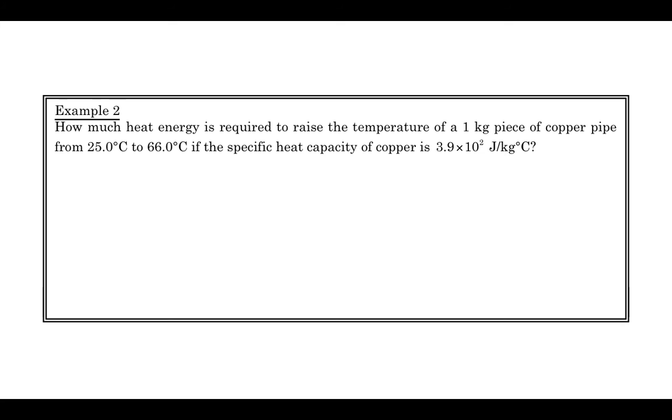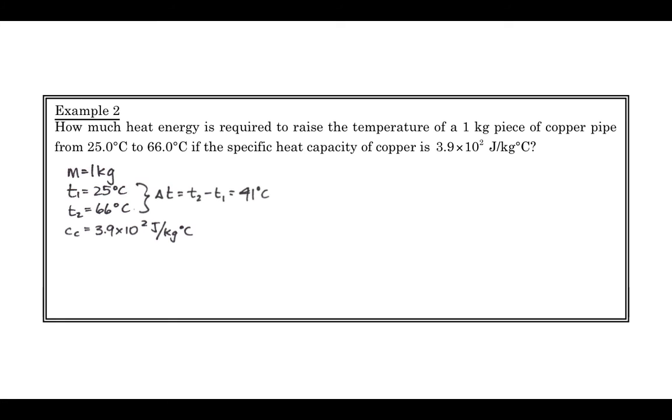So in this example, we're going to look at how much energy it takes to raise the temperature of a 1 kilogram piece of copper pipe from 25 degrees Celsius to 66 degrees Celsius. And we're given a specific heat capacity there. So we're going to start by listing what we're given. We know the mass, the temperature difference, and our specific heat capacity. So now we can use our equation. There's the delta T, by calculating it. And our equation delta E_H equals m c delta T.